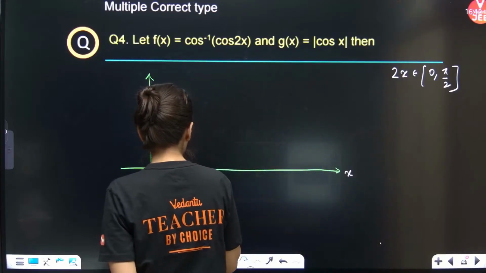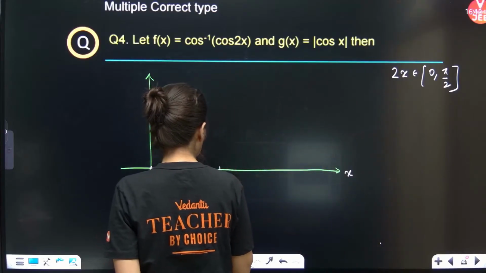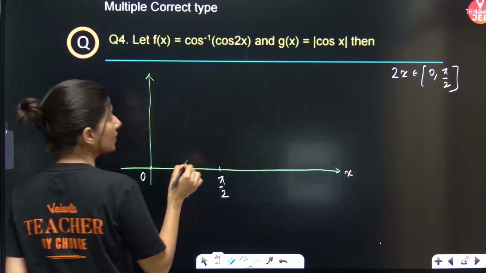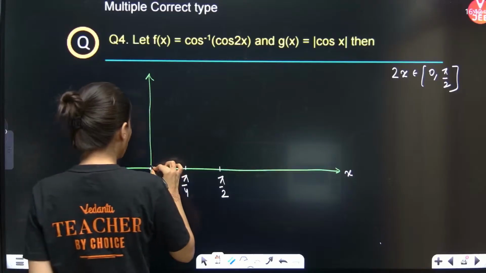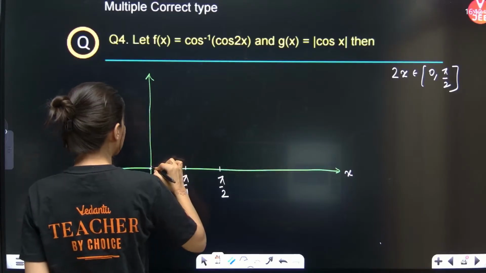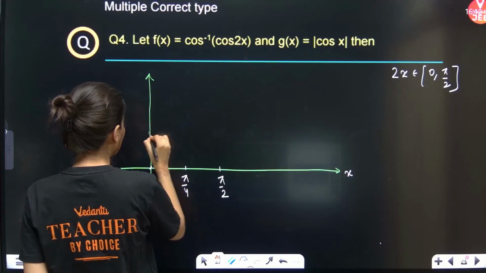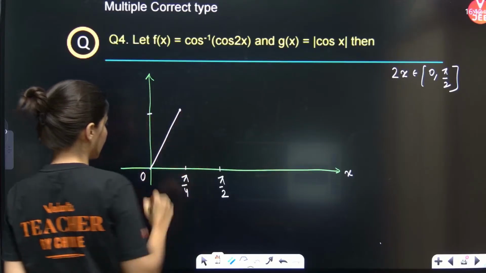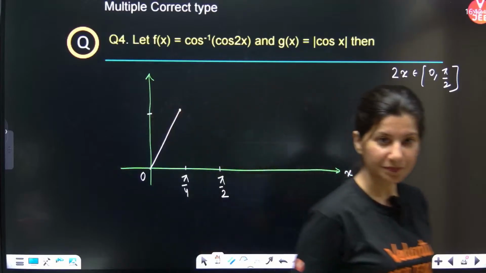So this is your pi by 4, and this is your pi by 2. Okay, so can you see that cos inverse cos 2x will become 2x only. So this is the graph of 2x, and it will look like this till pi by 4.